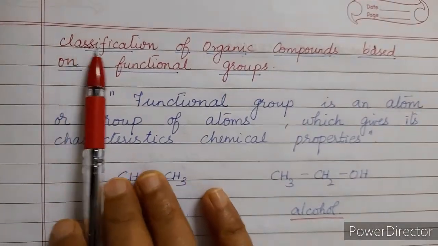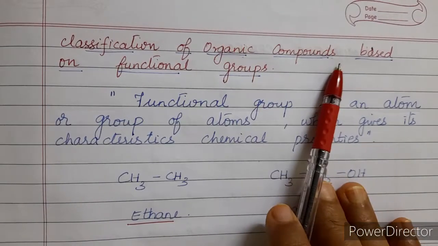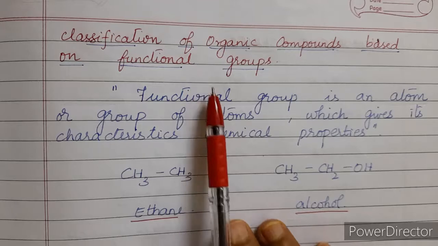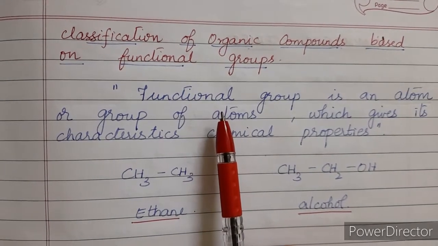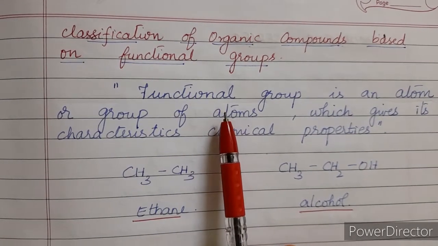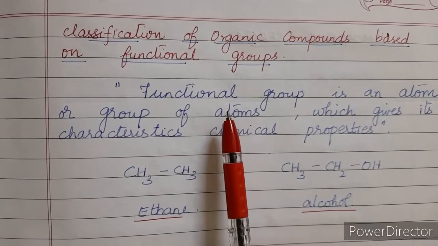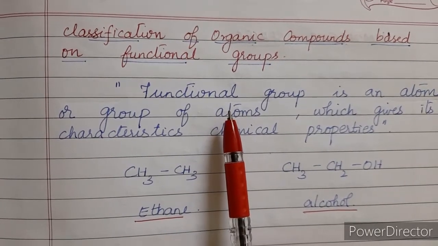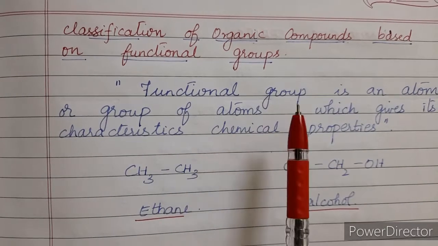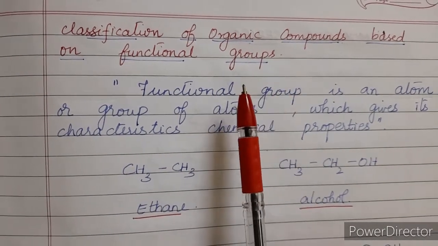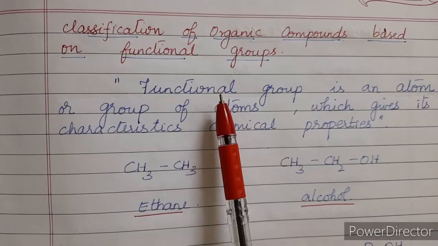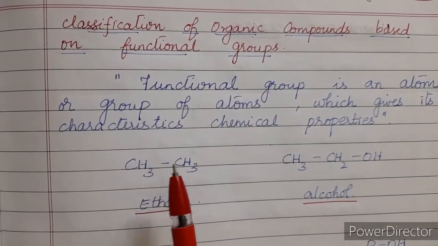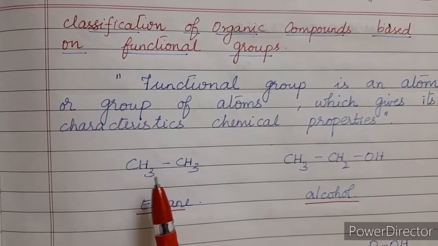Next we'll move to the classification of the organic compounds based on the functional group. Before we go into classification, we have to know what a functional group is. Hydrocarbons consist of only carbon and hydrogen atoms, and compounds made up of only carbon and hydrogen are less reactive. But the presence of other atoms makes them more reactive.